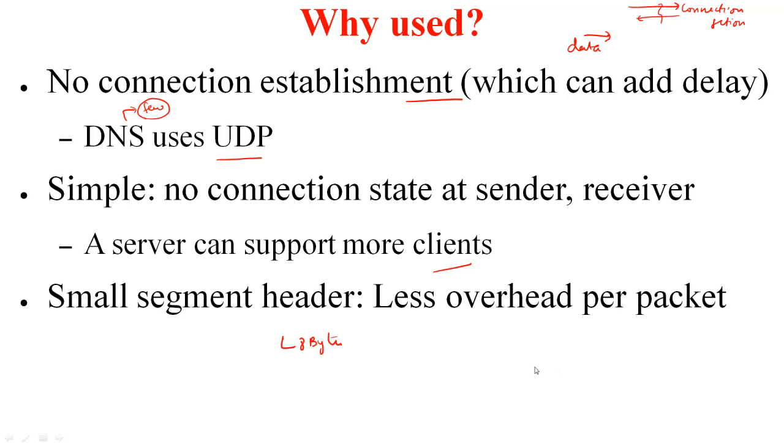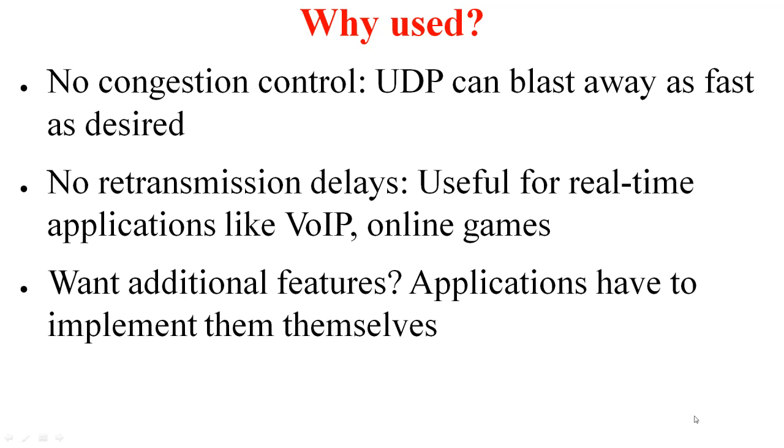On the contrary, the TCP header is 20 bytes and even more if it supports options, which leads to a lot more overhead. And you need this additional information because you need to handle a few other things which UDP doesn't handle. UDP provides no congestion control. This is a mechanism that is employed by the TCP. We'll cover it in more detail later.